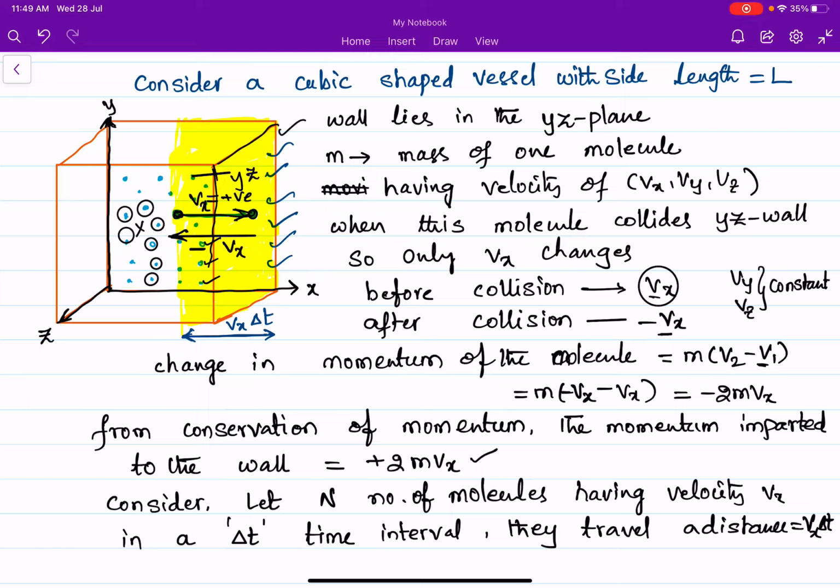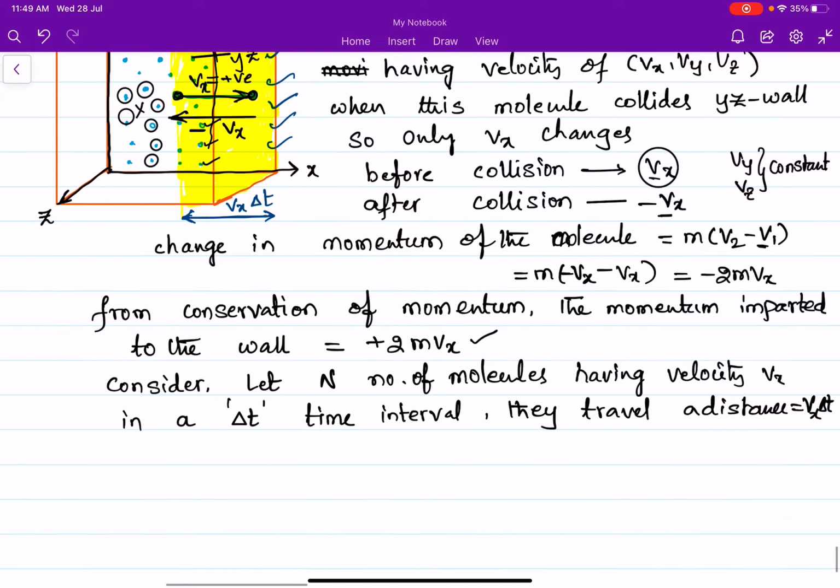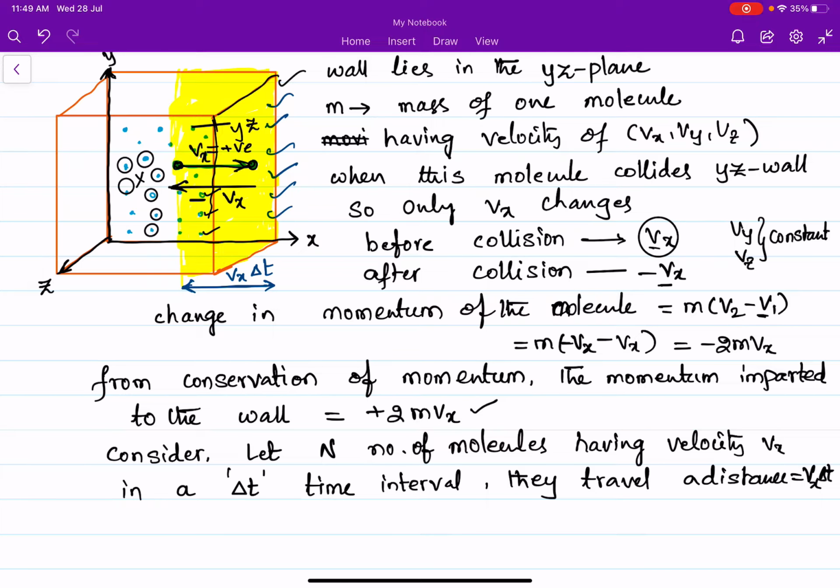Okay. So here the number of molecules within the volume is nothing but area into distance.